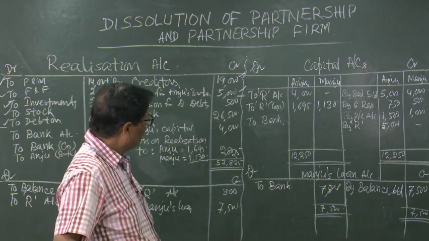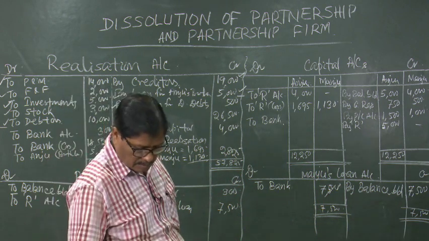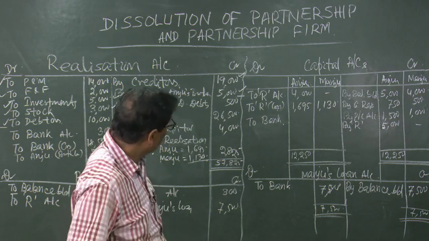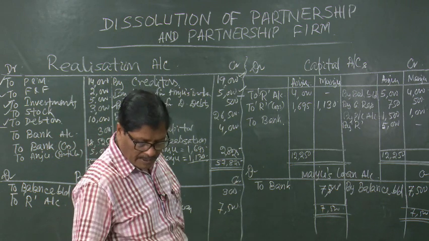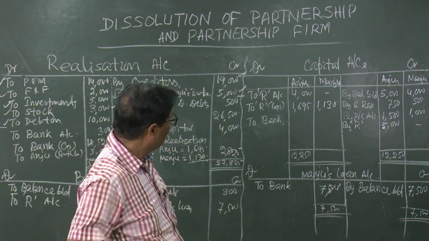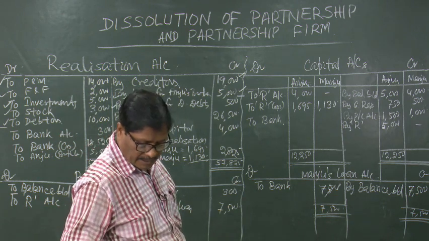Anju's profit and loss account, we have taken 1,500 on the credit side.